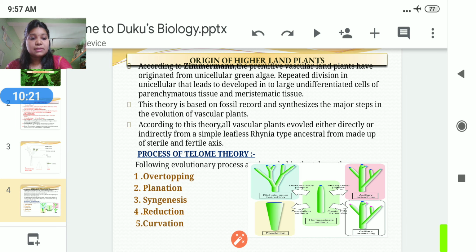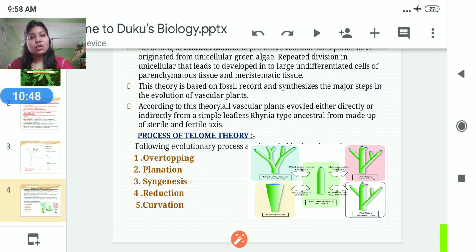Here you can see the various dichotomously branched axes, which may be sterile or fertile. Rhynia belongs to the pteridophytes and is leafless in structure, and no root is found because it is the primitive type of pteridophyte. Here the root is not well developed, and rhizoids are present.